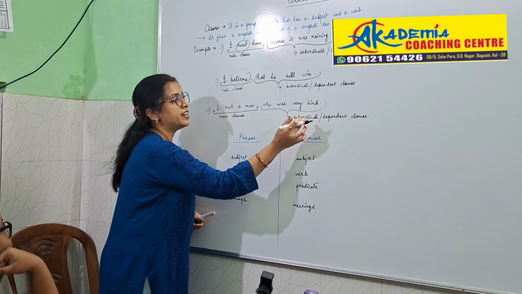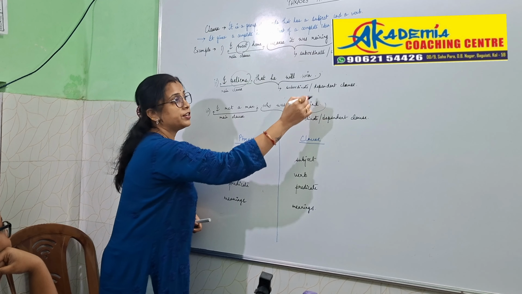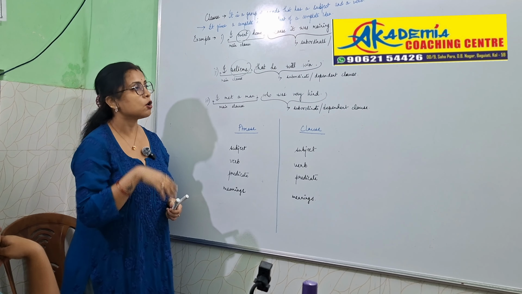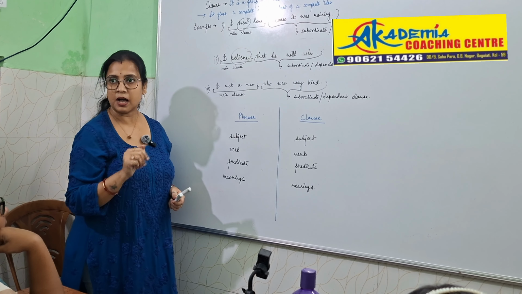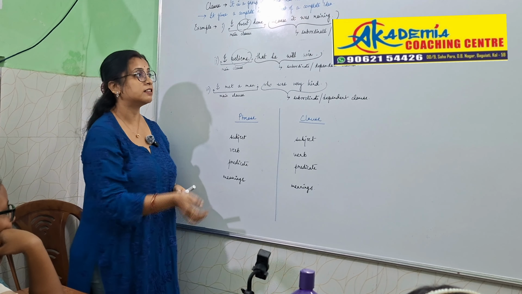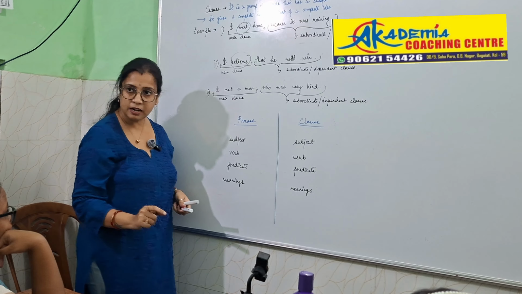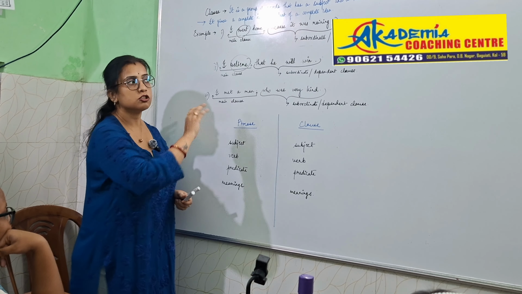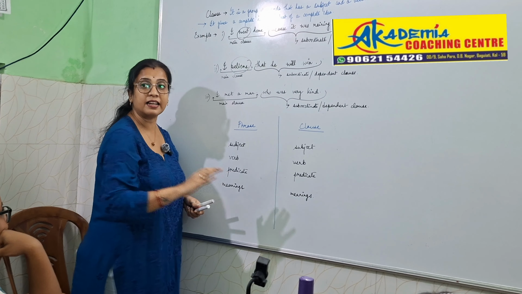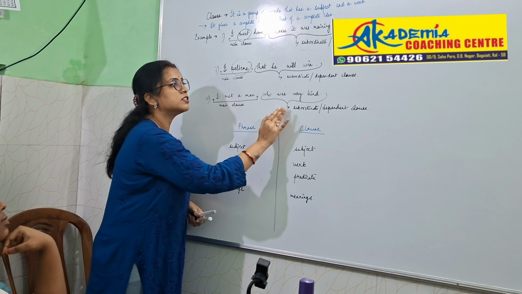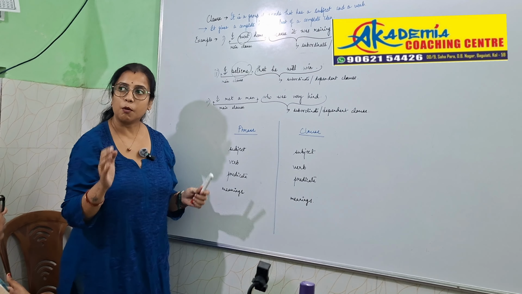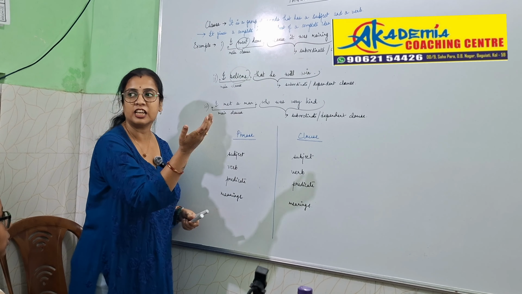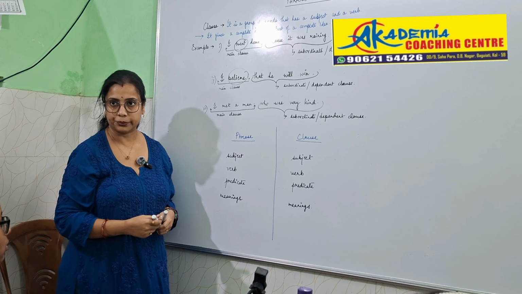But who was very kind, and it's a full stop. If it had a question mark, then it would have been an interrogative sentence. Who was very kind? But it is having a full stop. That means it's a part of a declarative or assertive sentence, so you cannot take it as an independent sentence. So who was very kind is your subordinate clause. Why? Because it does not give you complete meaning if it is introduced all alone.